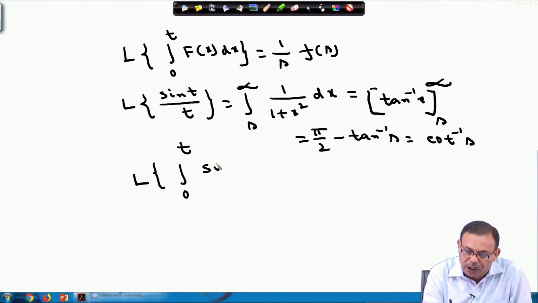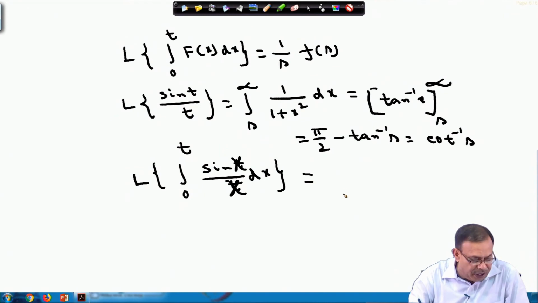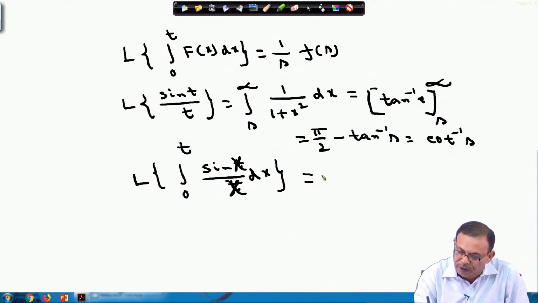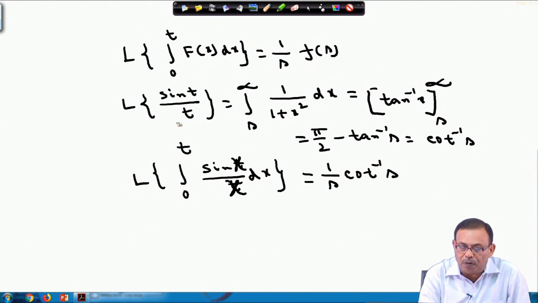So, the Laplace transform of integral 0 to t sin x by x dx, since it is t there, using this formula is 1 by s into f s. So this is 1 by s and this is cot inverse x. I started with the Laplace transform of sin t by t, which I am showing as cot inverse x, and also I know the Laplace transform of integral 0 to t f x dx equals 1 by s into f s.